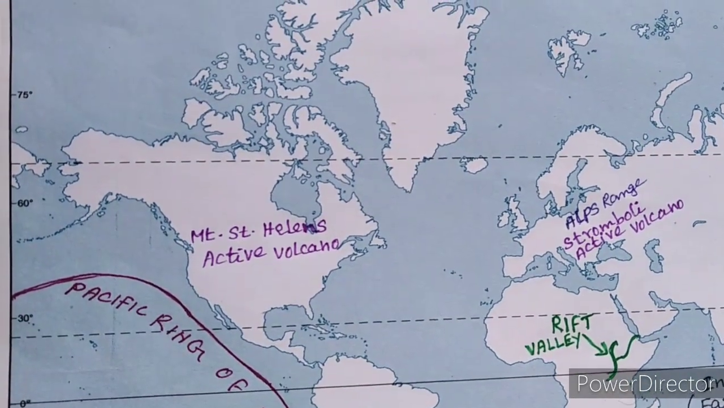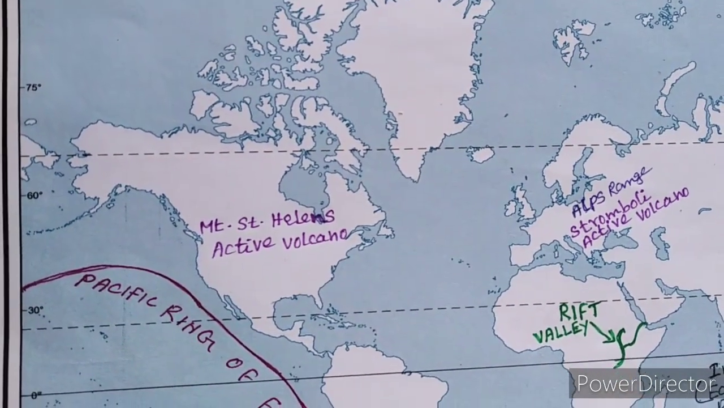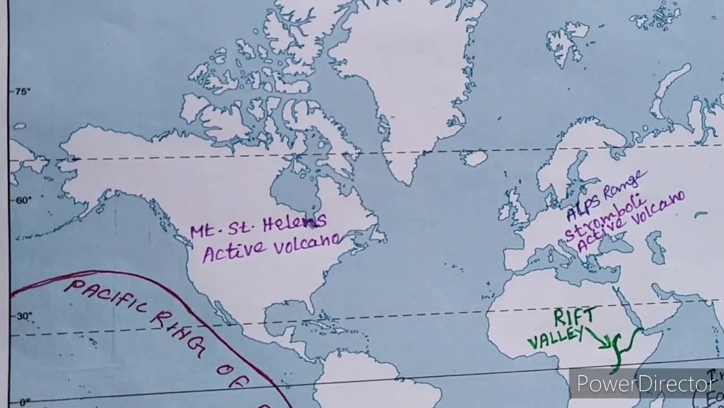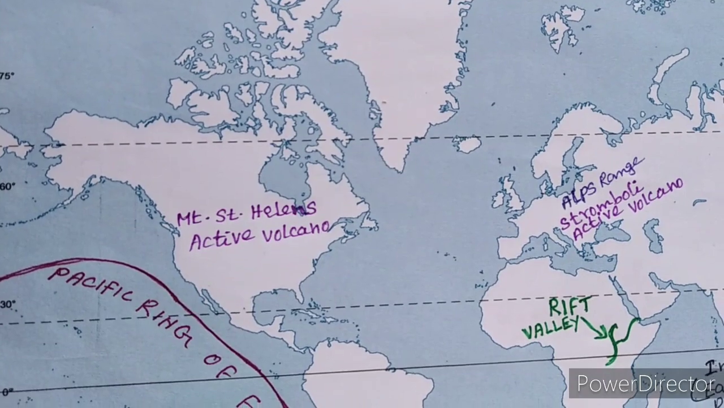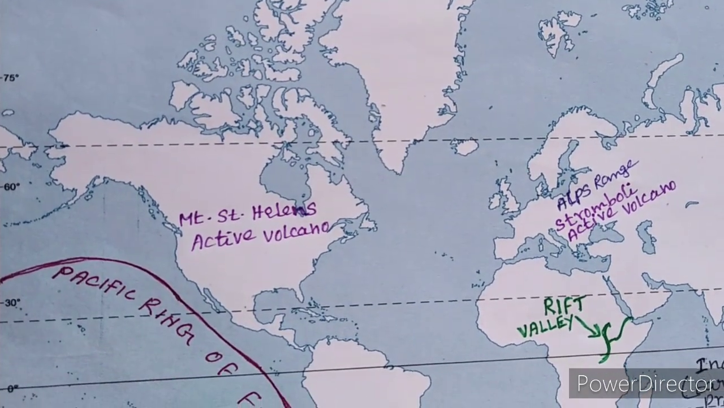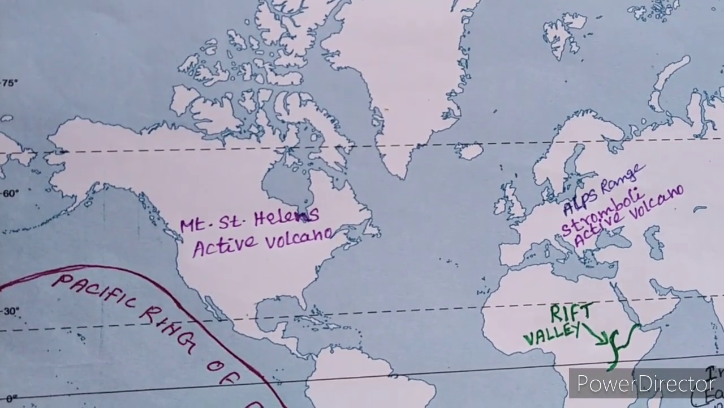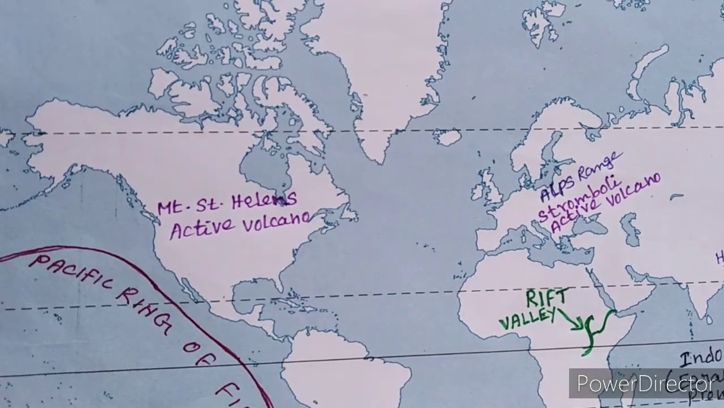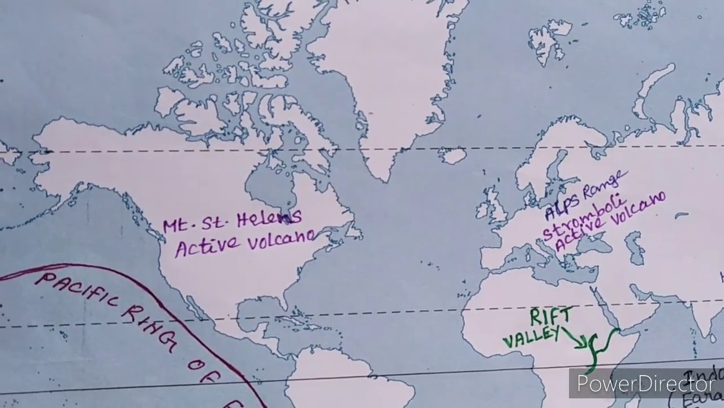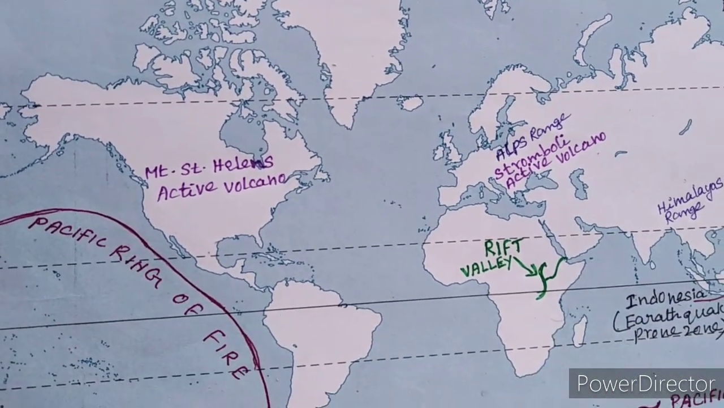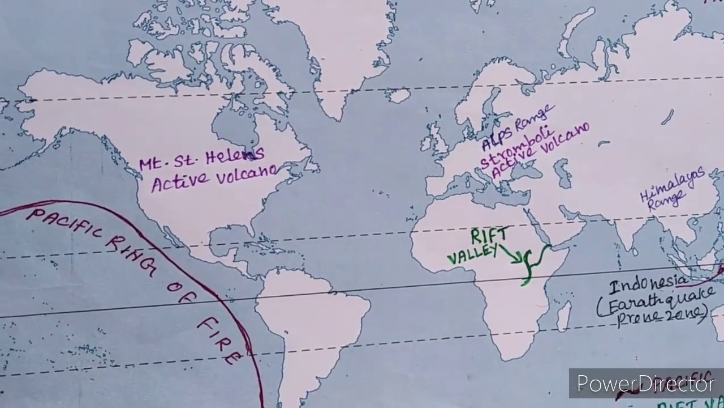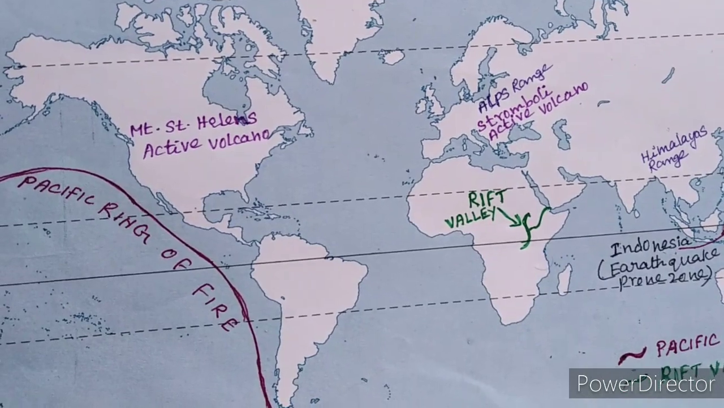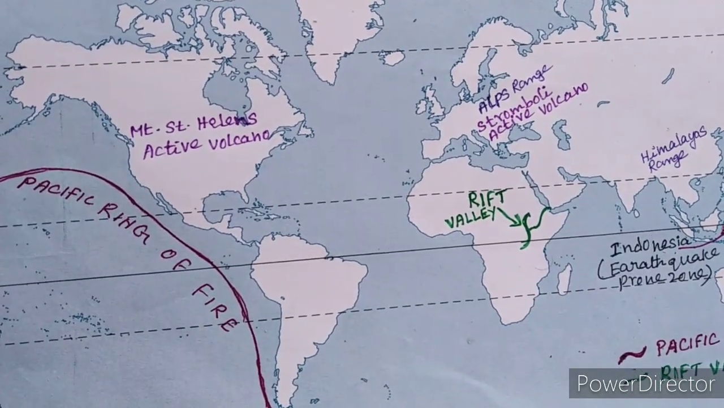Geography, Lithosphere 1. Take one world map and mark the following: Pacific Ring of Fire, earthquake prone zone. Locate any two active volcanoes of the world. Himalayas and Alps ranges, Rift Valley of East Africa.